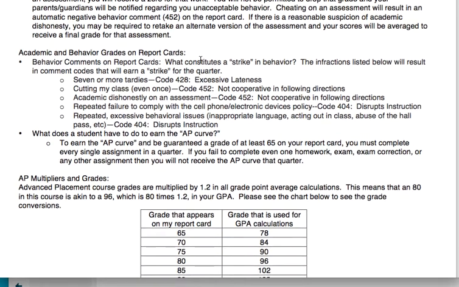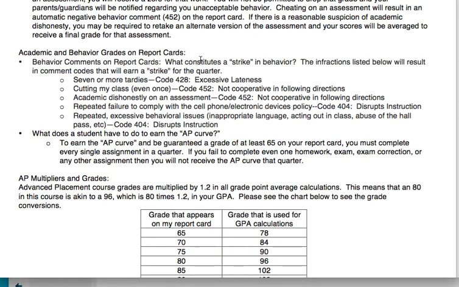Okay, academic and behavior grades on report cards. In terms of negative report card comments, there's really only 3 ways to get one from me. 7 or more lates, which is not likely to be an issue, hopefully, with the meets and the Zooms. Cutting my class, which I'm hoping, I don't even know how that would work right now, honestly, so let's assume that's probably not a thing. Or academic dishonesty on an assessment. Please don't be academically dishonest on an assessment. In general, cell phone policy is not relevant, and I've never really had a problem with anybody having excessive behavioral issues in my class, and I'm guessing it's even less likely right now.